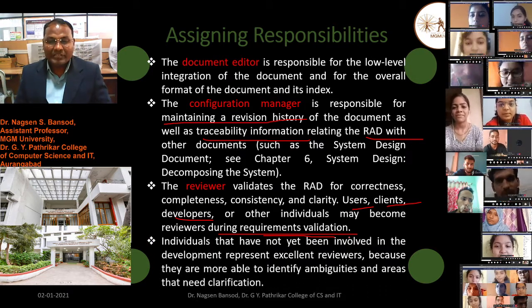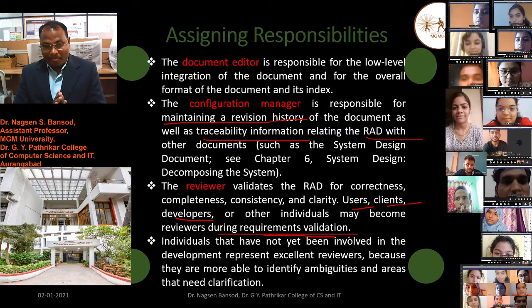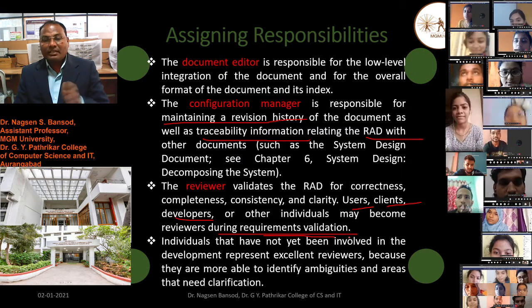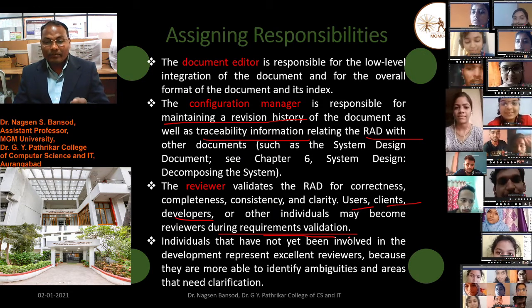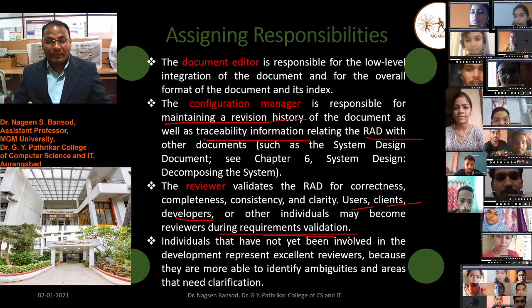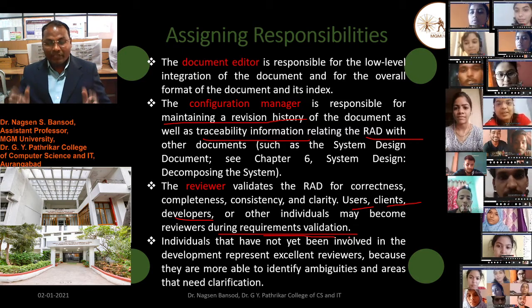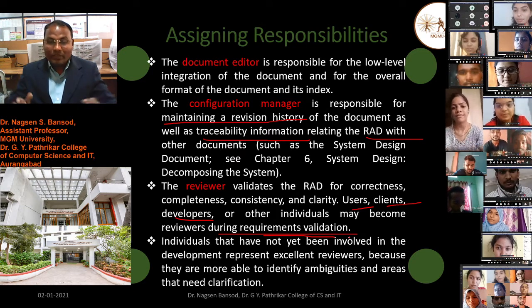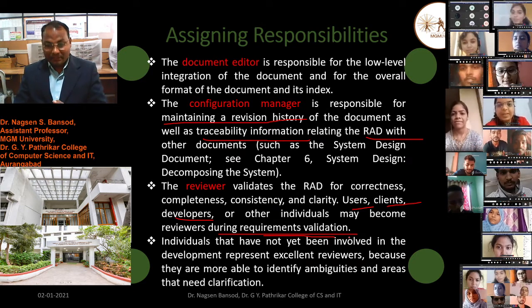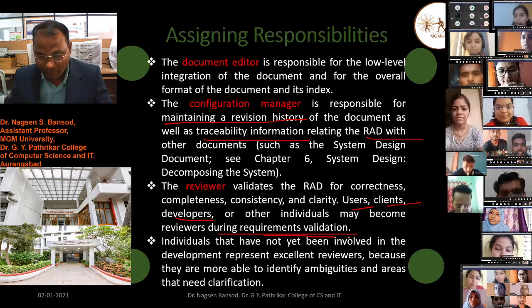The individuals that have not yet been involved in the development represent excellent reviewers because they are more able to identify ambiguities and areas that need clarification.